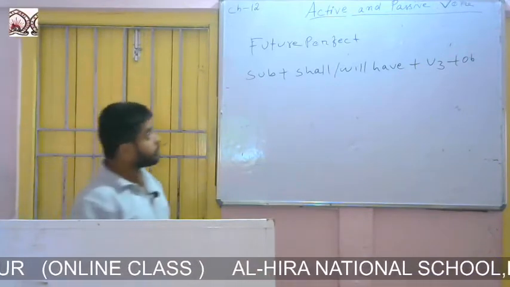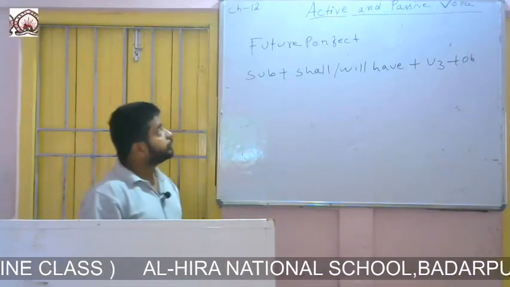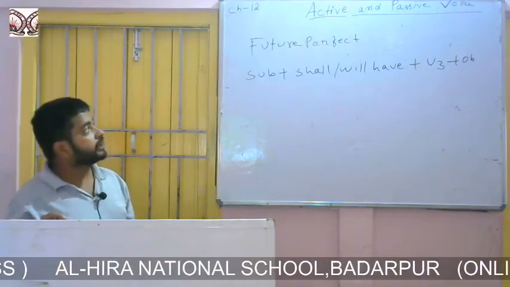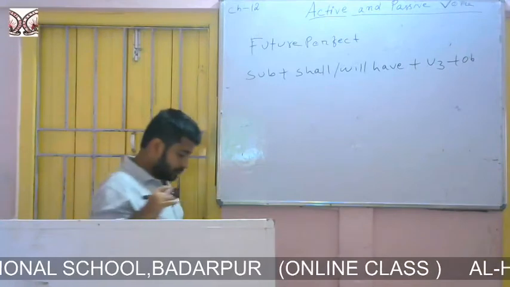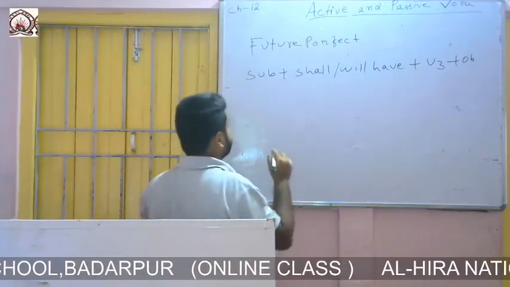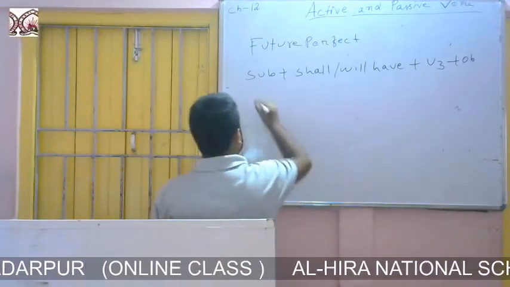So if we want to change the voice of future perfect from active to passive, then we will use this formation to change the voice.